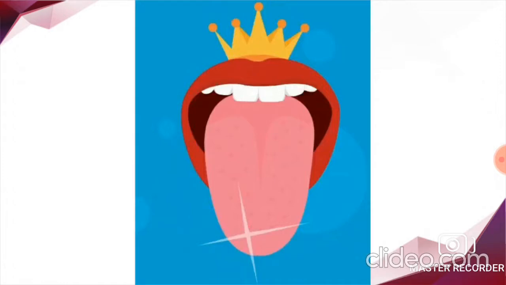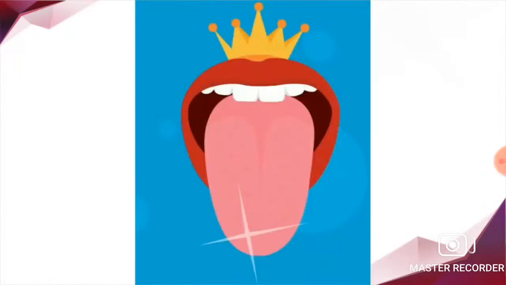And do you know where the tongue is present? It is present in our mouth. The tongue is a muscular organ. Our tongue is extremely movable at its front end, where it can move in all directions. And it is attached to the floor of the buccal cavity.